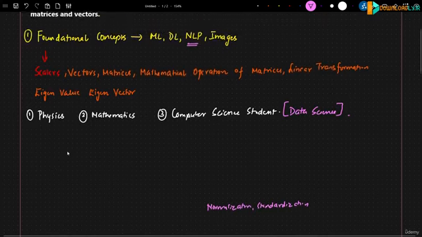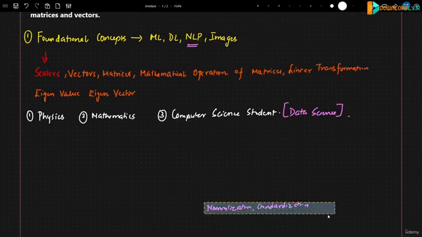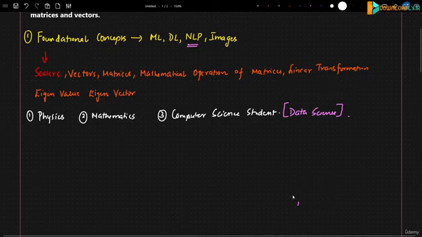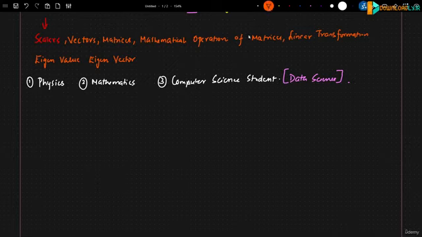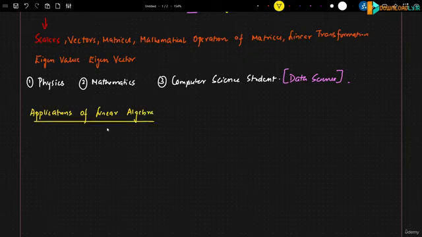Now let us go ahead and understand. I've written normalization and standardization. I will discuss this later, but let me just go ahead and talk about some of the important applications of linear algebra. Again, this will be discussed as a computer science student; I will not be talking about use cases with respect to physics or mathematics. Mostly the use cases will be based on the kind of work that we specifically do in data science.